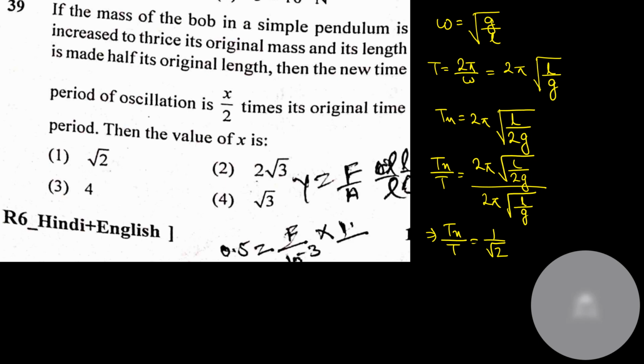Now this 1 by root 2 can be written as T new is equal to 1 by root 2 times old time period. Now this 1 by root 2 is given as x by 2. So x by 2 is equal to 1 by root 2, or x is equal to 2 by root 2, or x is equal to root 2.